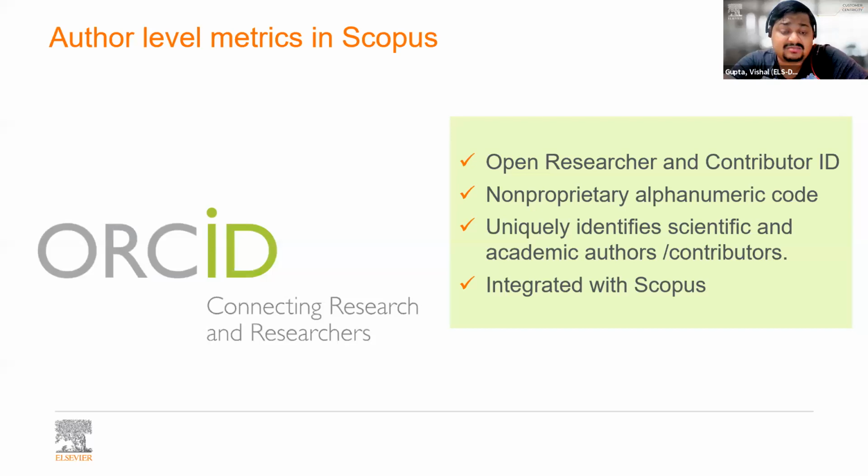This is extremely critical because there can be a lot of scientists and researchers sharing the same names or the same abbreviations. So it becomes extremely critical for everyone to have their unique identities. There can be two people with the same name in the same department in the same institute, and then it becomes very difficult for tools like Scopus or any other tool to identify who has written which article. So make sure that you have an ORCID created and you have integrated it with the Scopus author ID.